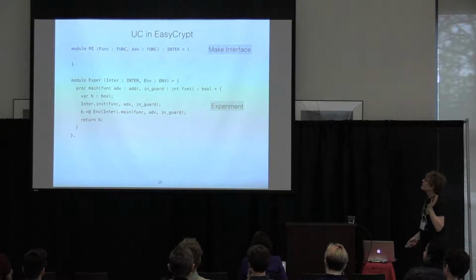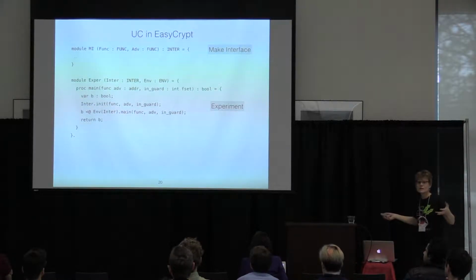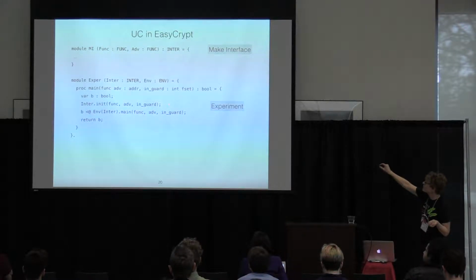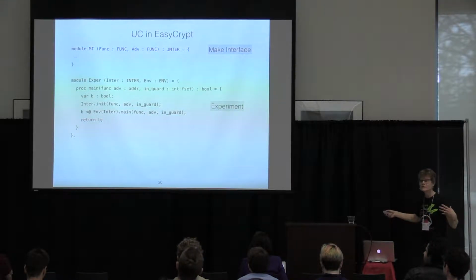So how do we make an interface? Well, we have a router that I'm not going to show you that takes a functionality and an adversary and puts them together into an interface. And then an overall experiment, which is parameterized by an interface and an environment, works like this. Its main function takes the usual arguments, it initializes the interface, and then invokes the main function of the environment, letting it experiment with the interface as many times as it likes.